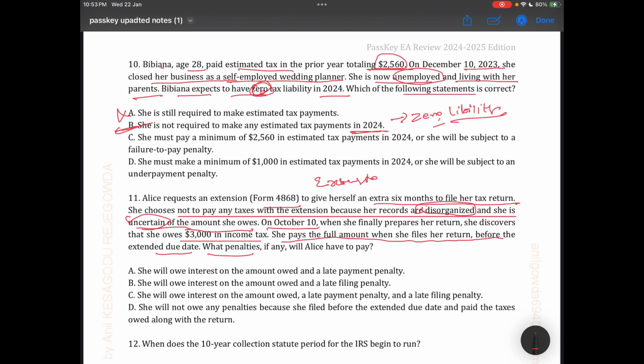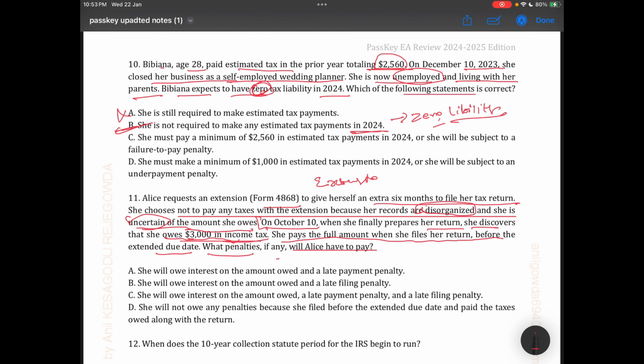What penalty, if any, will Alicia have to pay? The most important line is that on 10th October, when she prepared her return, she discovered that she owed 3,000 in income tax.